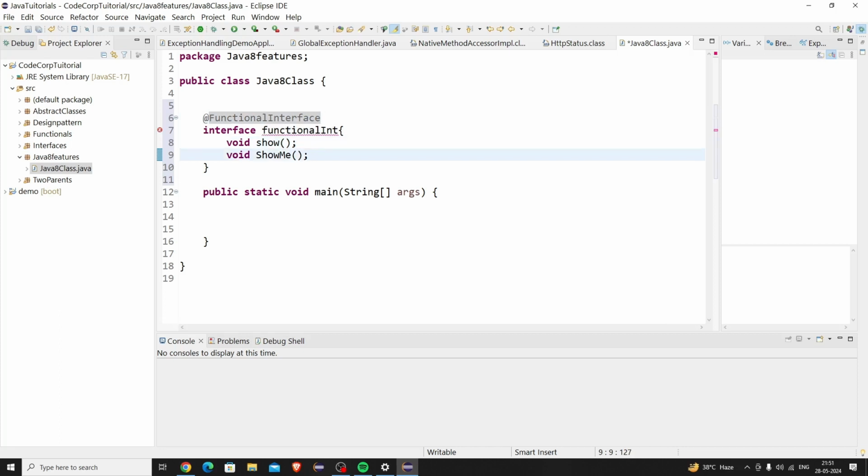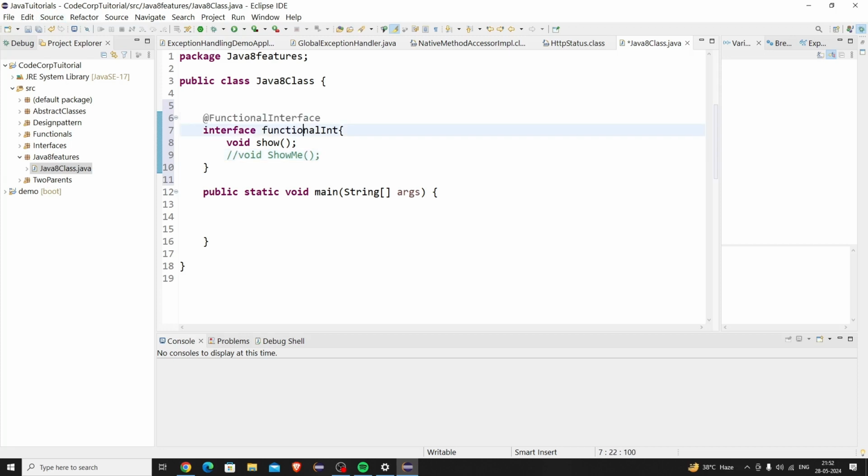You must be thinking that we are not defining any abstract keyword. In Java, if you are not defining any keyword, like default or static, then it will be considered an abstract method. So why do we use this annotation if we can simply create a single abstract method inside the interface and it is itself a functional interface? Then why do we need it?